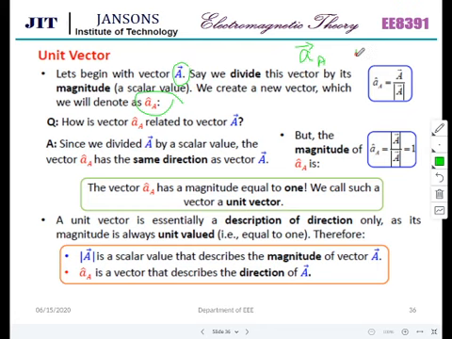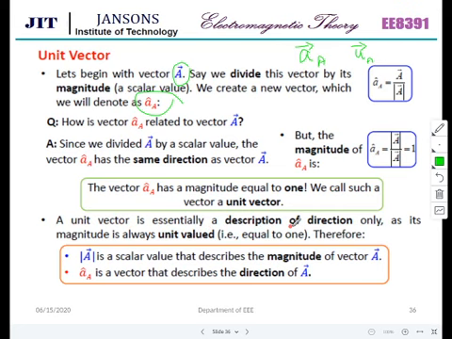Some of the books represent it as U suffix A. In some of the texts they will use it as the unit vector of A. Since we divide A by a scalar value, the vector has the same direction as vector A and a magnitude equal to 1. We call such a vector a unit vector.